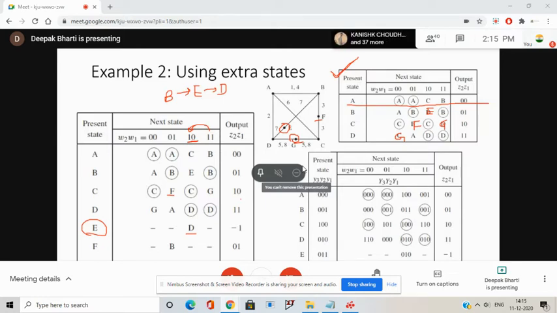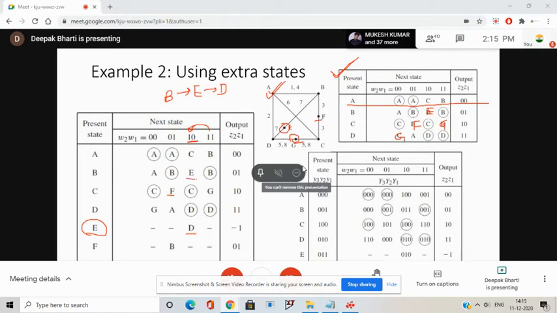Sir, please explain the B, E, D part once more. For this E path, you have to look in your transition diagram at which transition causes you to reach state E. It will be only B to D, or you can check these entries: in which column is E appearing?